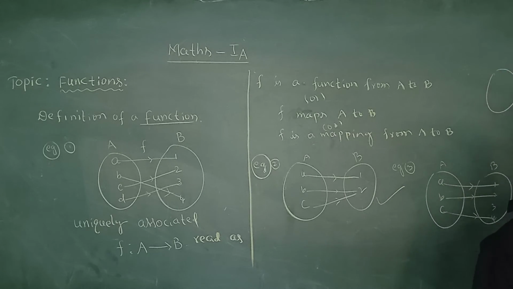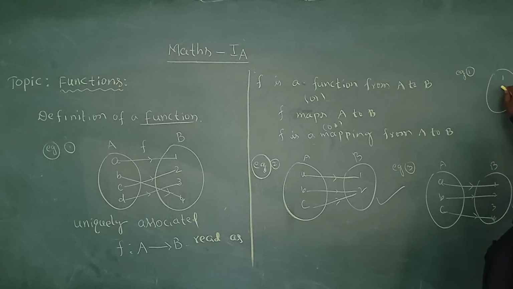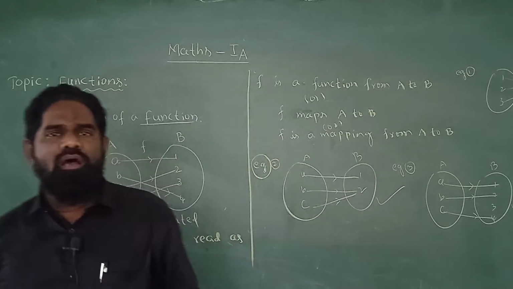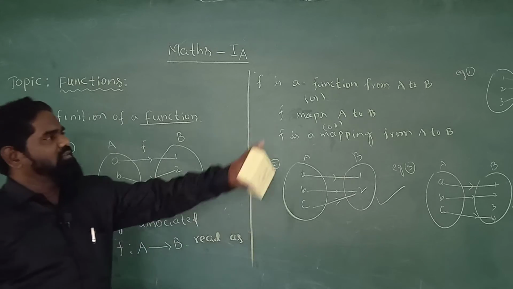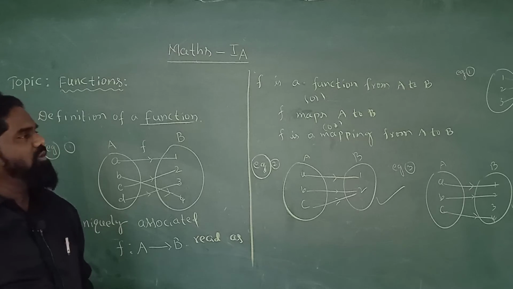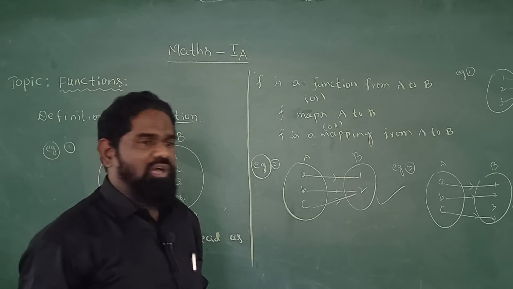Take one more example for a function. Take 1, 2, 3 and a, b, c. Listen, 1 to a, 2 to a, 3 to a. We can take it like this also. All the elements of set A can be associated uniquely with the same element, no problem. Understand? So we can take so many examples for the definition of a function.